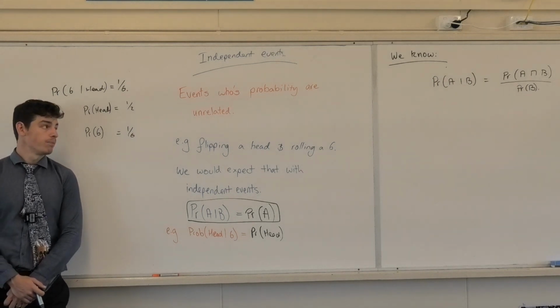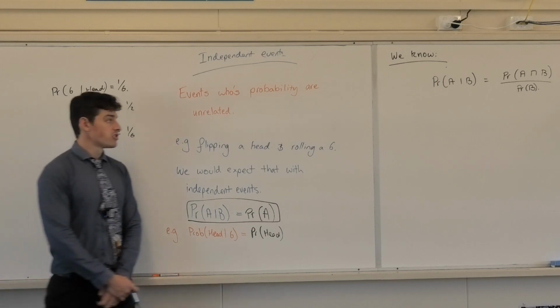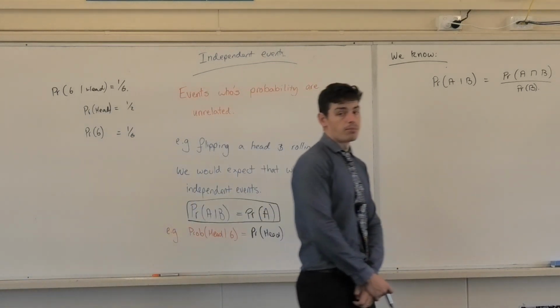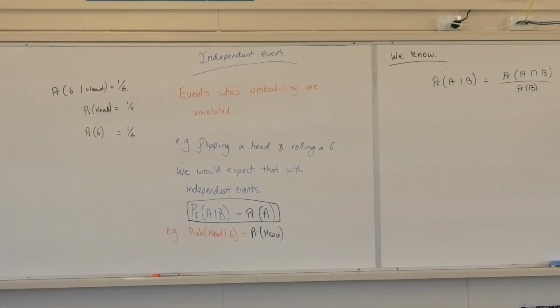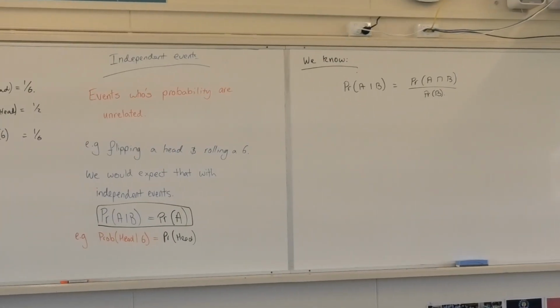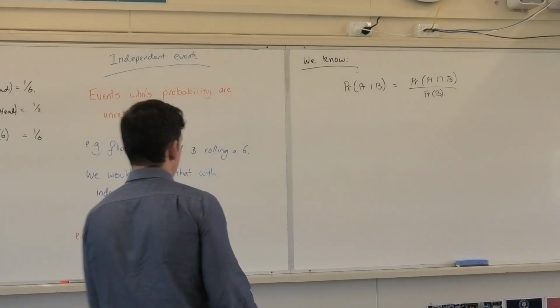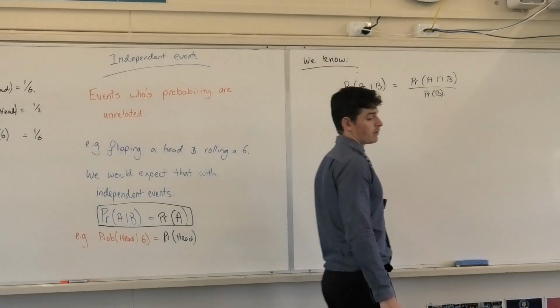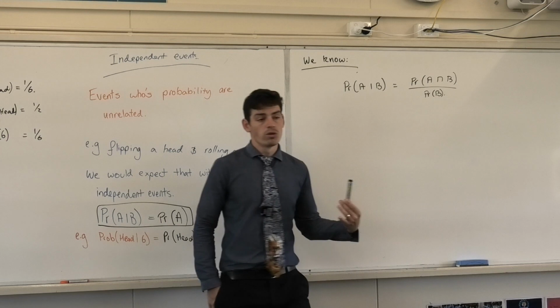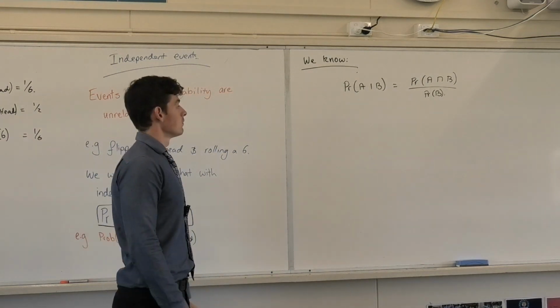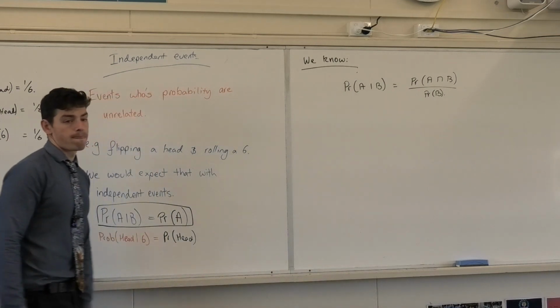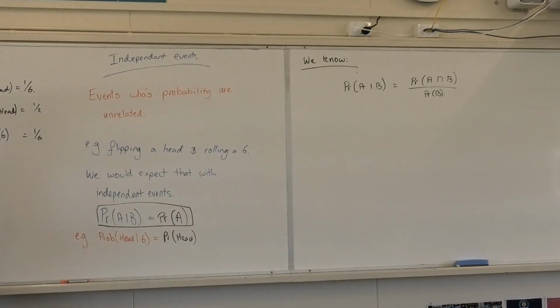Whatever that might be. So we learned this equation last lesson. Probability that A given B is equal to the probability of A intersecting B divided by the probability of B, correct? What can I do with that now? I'm dealing with the formula. Yep. Isn't it just the same as probability of A?